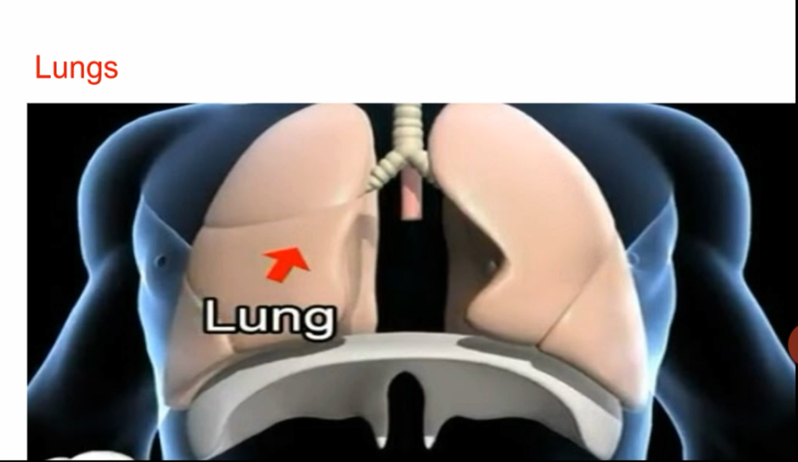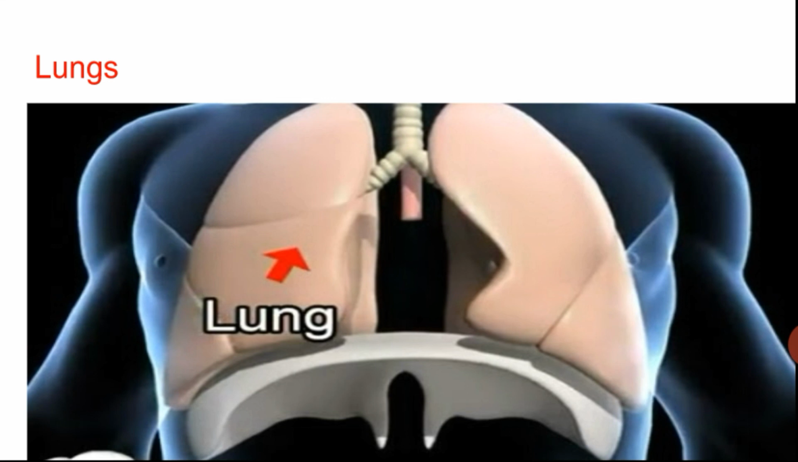The lung encloses the bronchi, bronchioles and the alveoli. The lungs are covered by a pair of membranes called the pleural membranes. The space between the two membranes is filled with a fluid called pleural fluid.